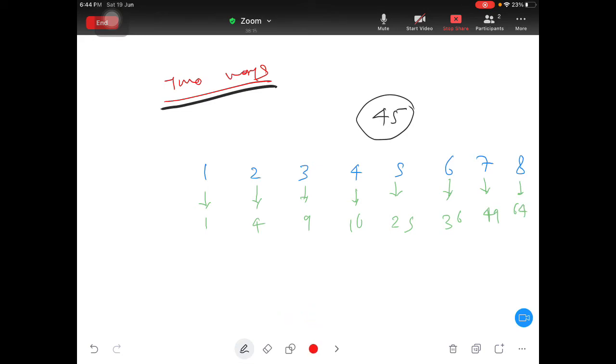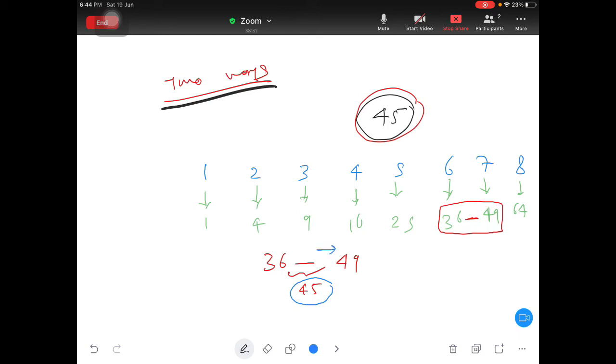You understand where this 45 is lying? 45 is lying somewhere here. Between 36 and 49 your answer is lying, at 45. And you can see this 45 is near to 49. It means your square root will lie near to 7, right? Near to 7, but less than 7.